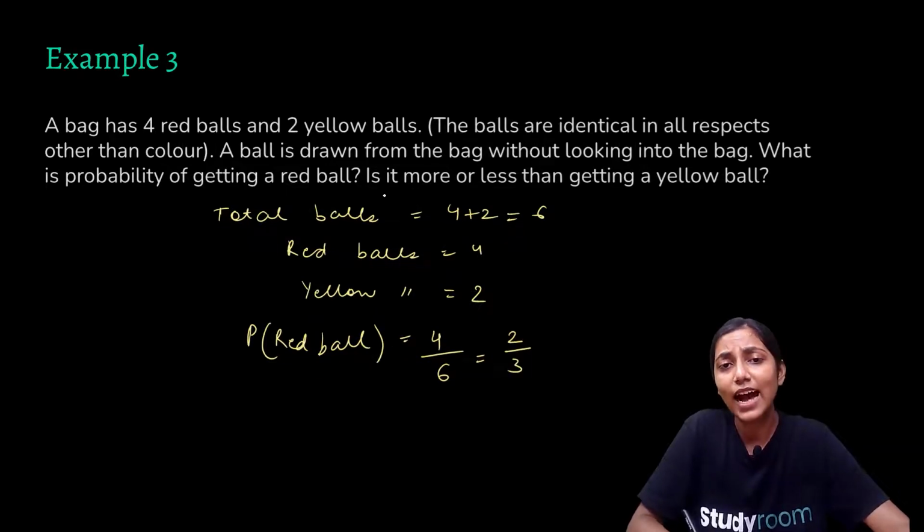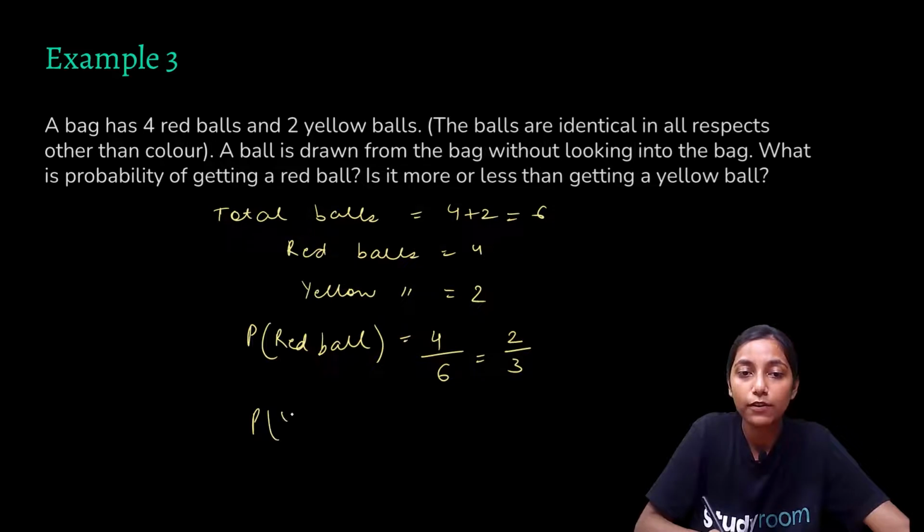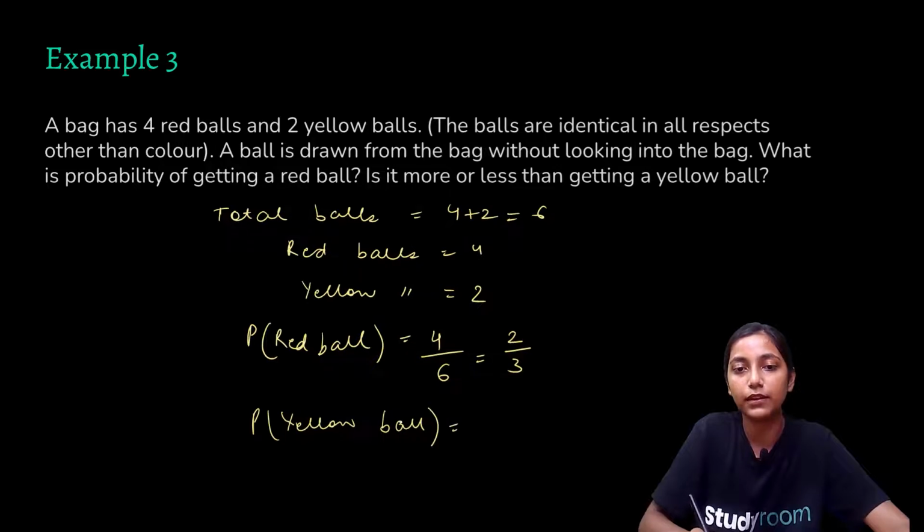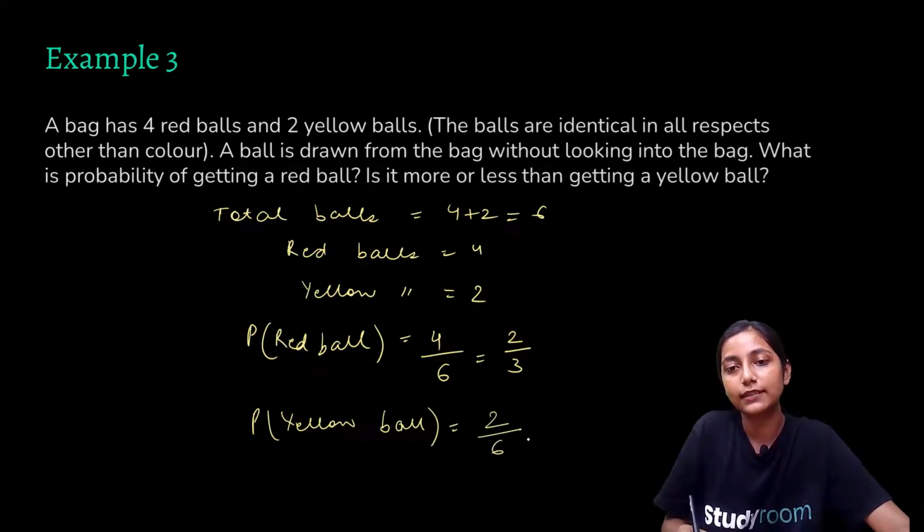Now we are asked, is it more or is it less than getting a yellow ball? So the probability of a yellow ball will be how much? We can find it just like we found out the probability of a red ball. For a yellow ball, the number of outcomes that provide yellow is 2, so 2 by 6, total number of outcomes are 6. That is 1 by 3.